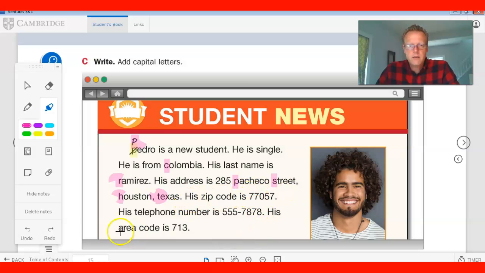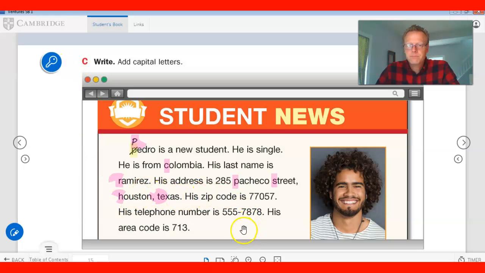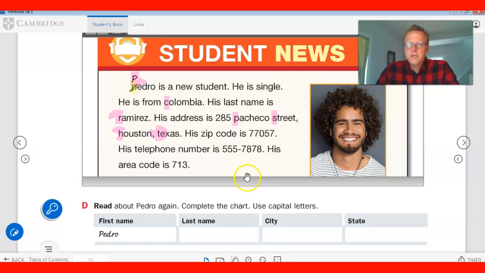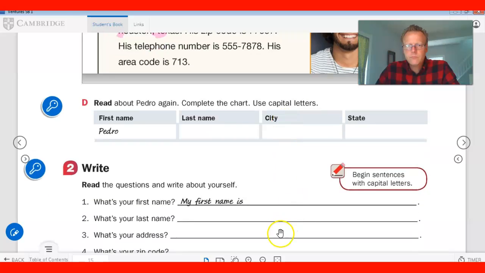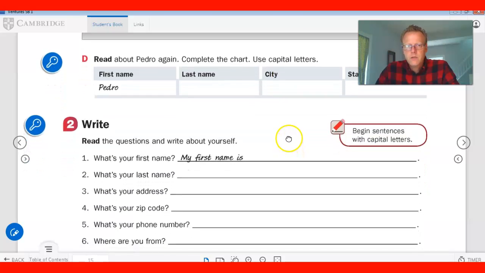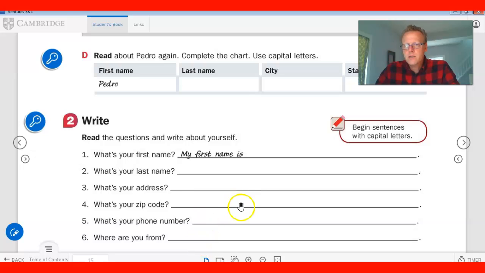Nothing there, no problems. His telephone number is 555-7878. Everything looks good there. His area code is 713. Everything looks good there. Excellent. Good job, students. That was a good review. Let's jump down and let's practice, okay? Remember, begin sentences with capital letters.